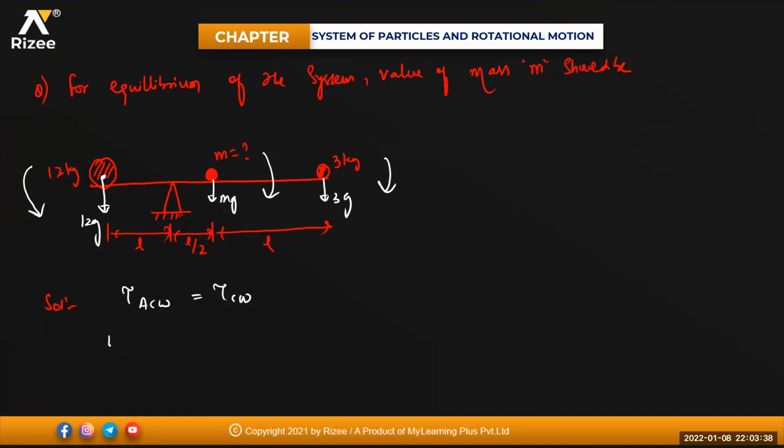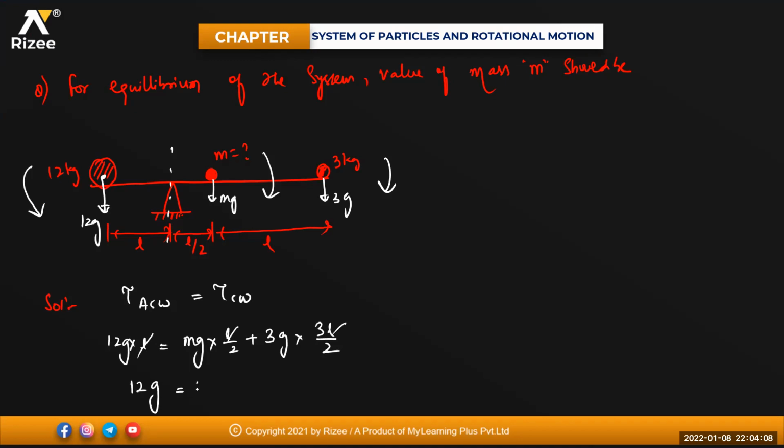So it is 12 into L, taking this axis right now, is equal to mg into L by 2 plus 3 times g into L plus L by 2, which is 3L divided by 2. So everywhere this L will get cancelled. This is your torque. Torque is 12 into g, the weight of the body.